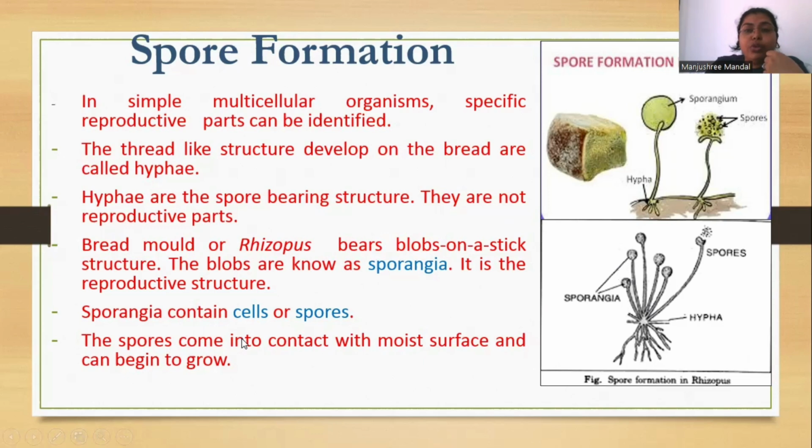The sporangium is an envelope-like, sac-like structure where spores are inside. When the spores come into contact with a moist surface or a favorable condition, each and every spore has the capacity to germinate a new plant. So the example is Rhizopus.